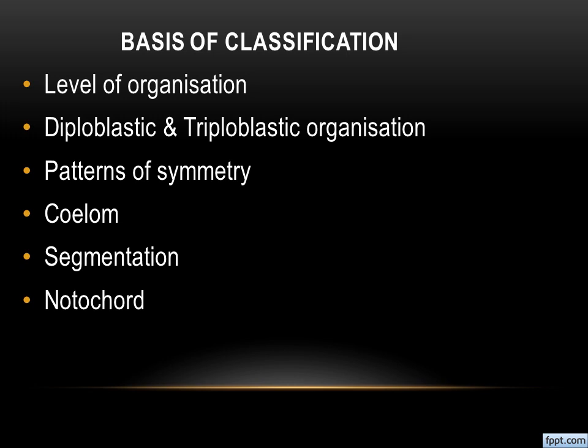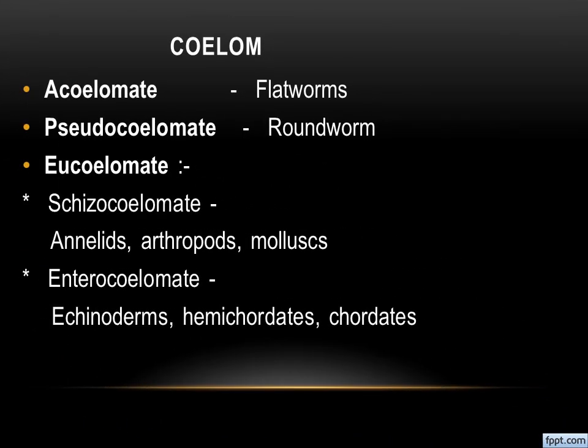Today's session we are supposed to discuss three more characters. The first one is coelom, the second one is segmentation, and the third one is notochord. As per these characters also, they are going to classify the organisms present in kingdom Animalia, right? Let us go on one by one. The first character is coelom.